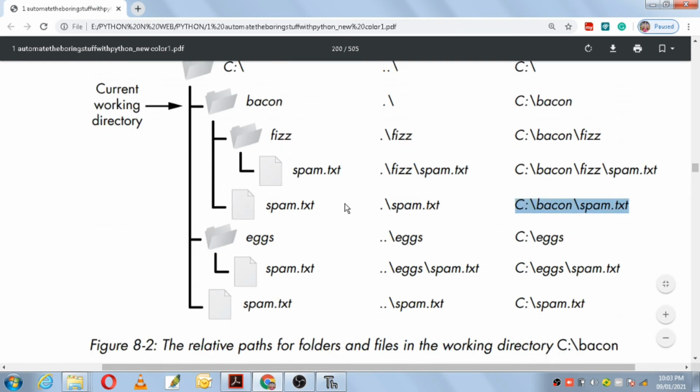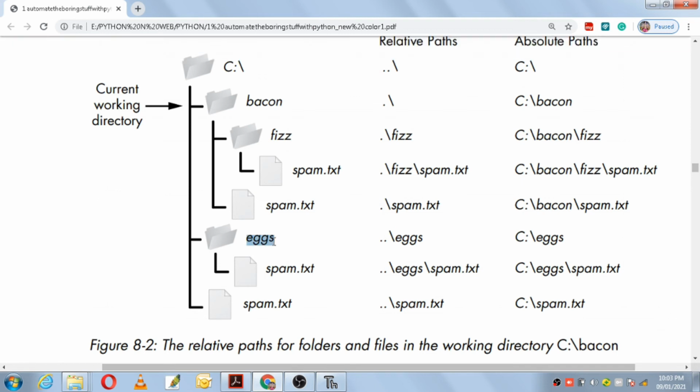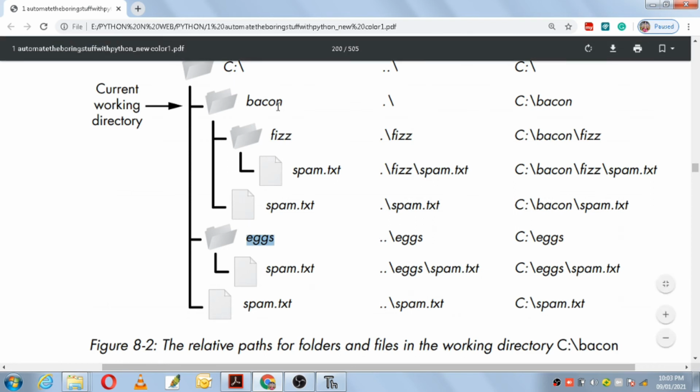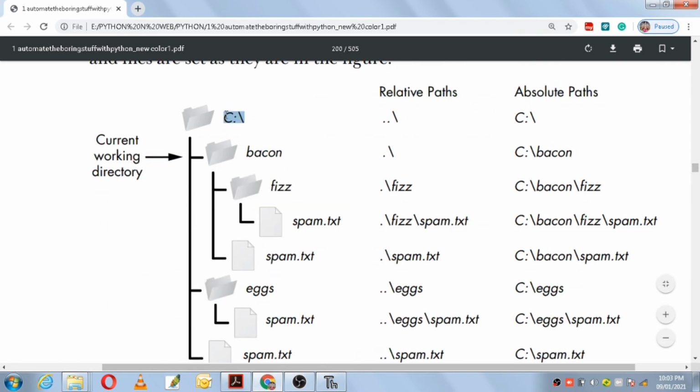Okay, next we have here in the C drive the second folder known as eggs. So now see, eggs does not belong to beacon. Eggs belongs to C drive. C drive has two main subfolders, one is beacon and one is eggs. So you cannot use a single dot, because single dot means it will become beacon. So you have to make use of double dots, which means C, the root folder, that is the slash.